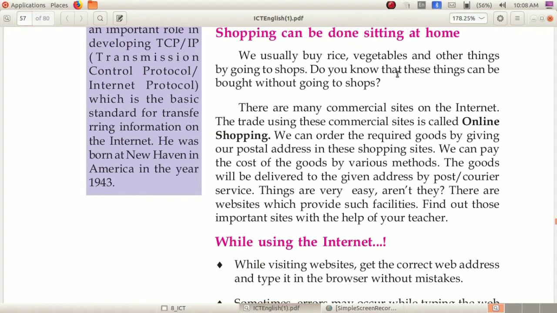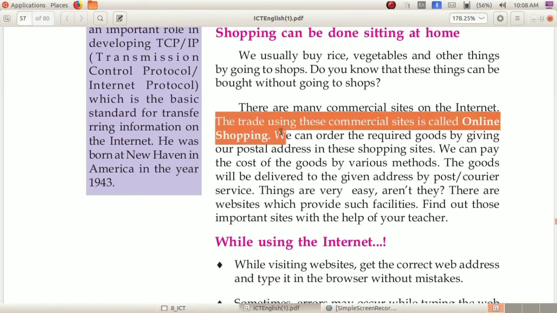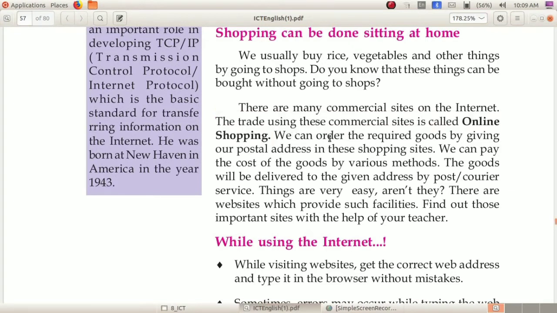There are a lot of commercial sites on the internet for online shopping. The trade using these commercial sites is called online shopping. We can order the required goods by giving our postal address in these shopping sites. The only required thing is our address, because they want to deliver it to our correct address.